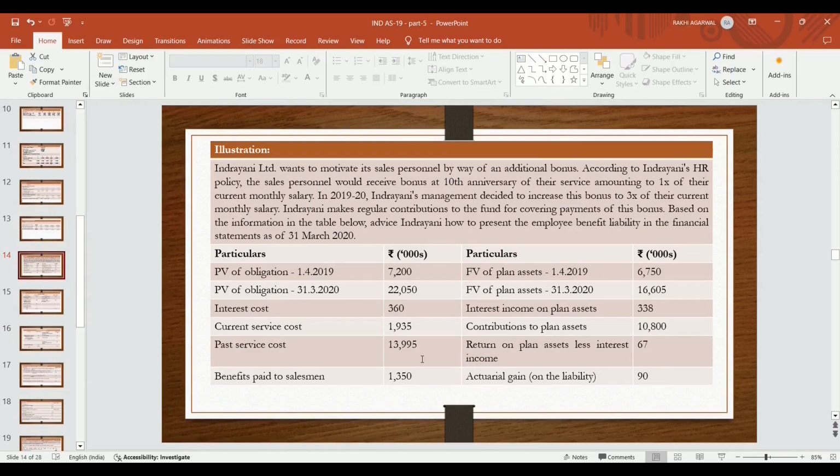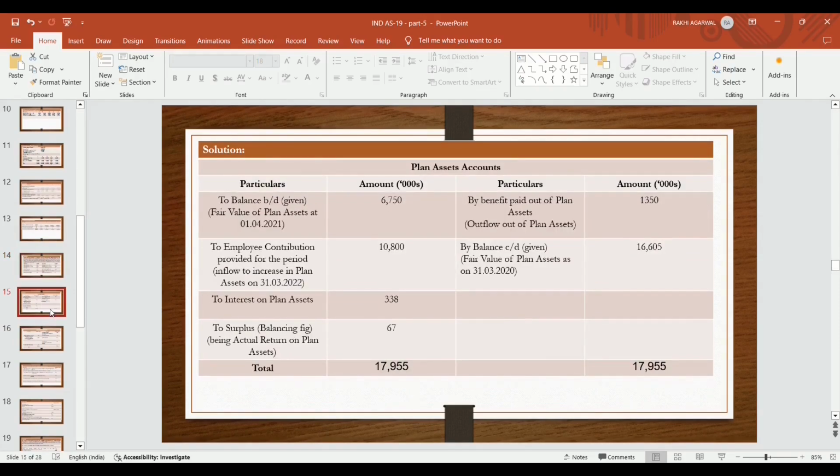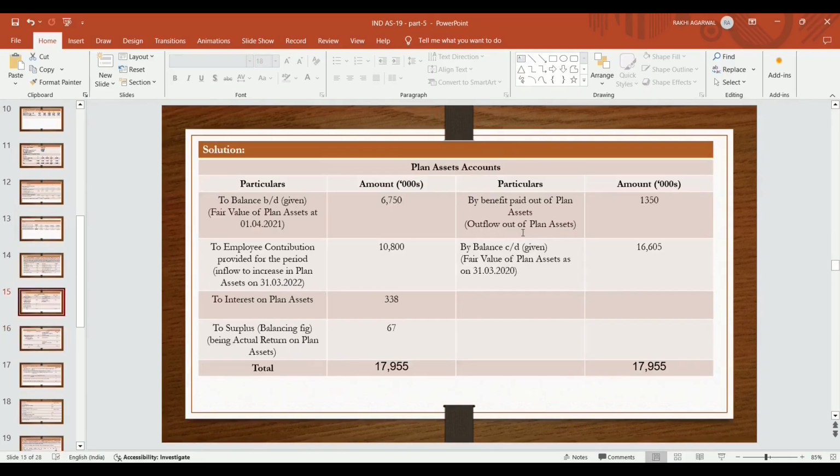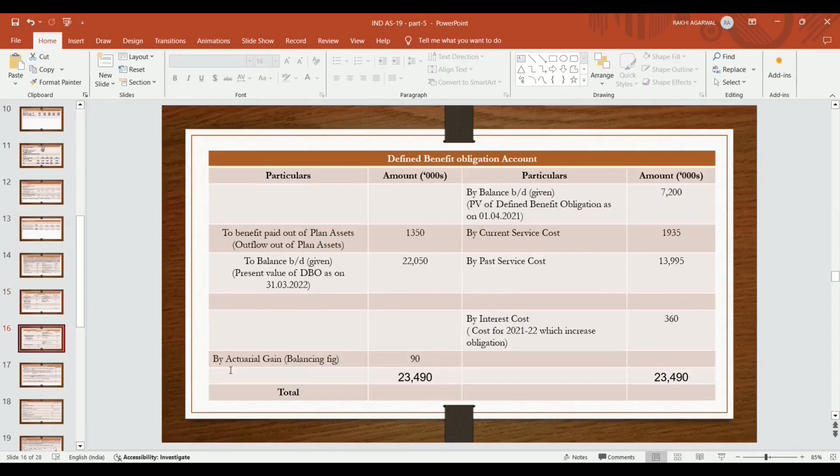Benefit paid to the salesman becomes these benefit out of the plan asset, because you will pay the liability from the plan asset only. Plan assets will decrease, and the liability will also decrease along with it. To reduce the liability you will debit defined benefit obligation account, debit to benefit paid out of the plan asset in order to pay off the liability, that is 1,350. In plan assets you will credit here because it is decreasing the investments, by benefit paid out of the plan assets, so 1,350. Actuarial gain arises on obligation becomes 90.